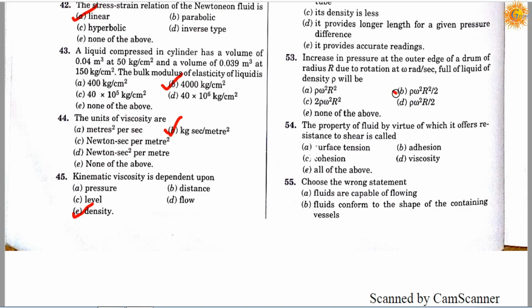So correct answer is B. It will be rho omega square R square upon 2.